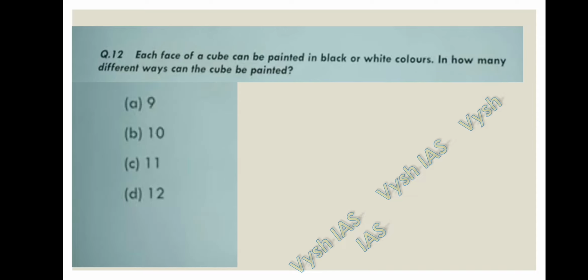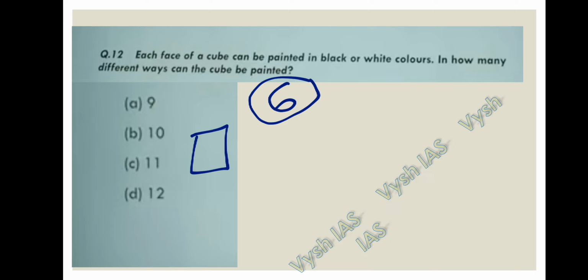Question number 12. Each face of a cube can be painted in black or white colors. In how many different ways can the cube be painted? So the number of sides of the cube is 6, right? Okay, there are 6 sides in the cube. So each face has a chance of being painted either black or white.